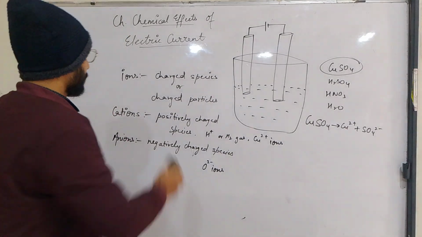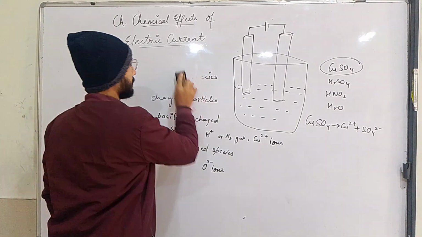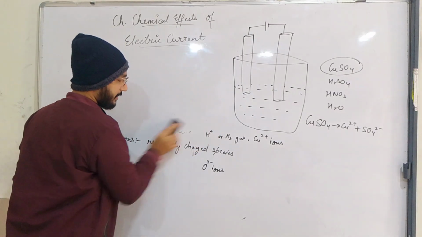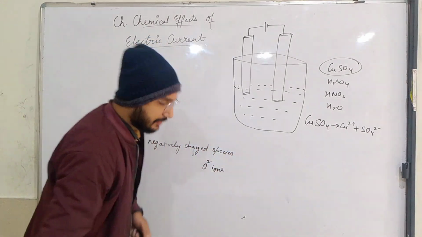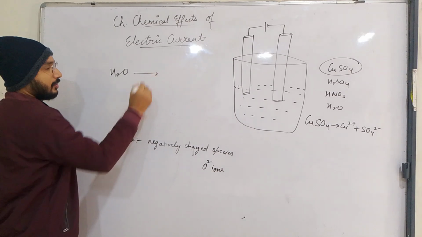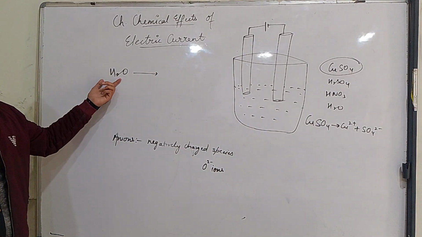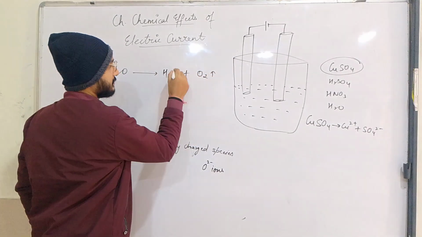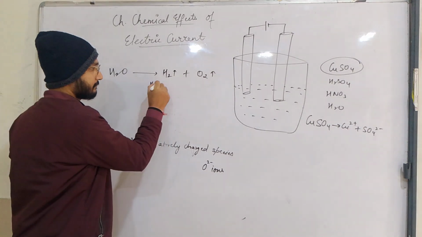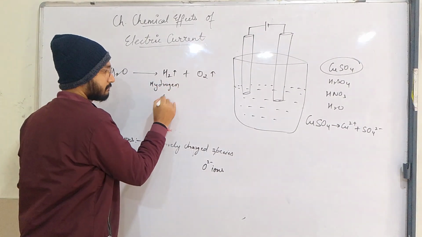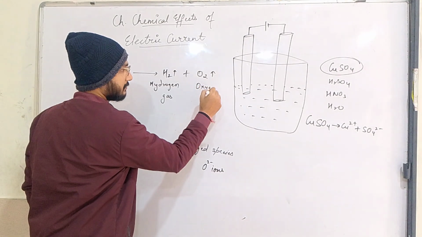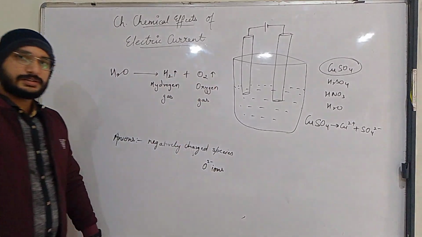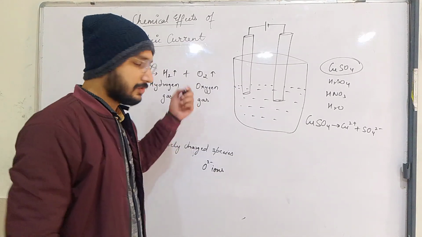Now we will take some changes, like evolution of gases. We will take an example: H2O. On passing electricity into the water, it will decompose into two gases, that is hydrogen gas and oxygen gas. This decomposition is known as electrolysis. This process is known as electrolysis.